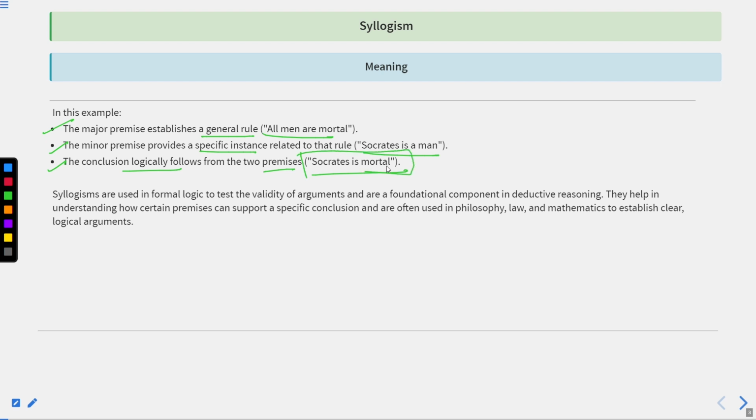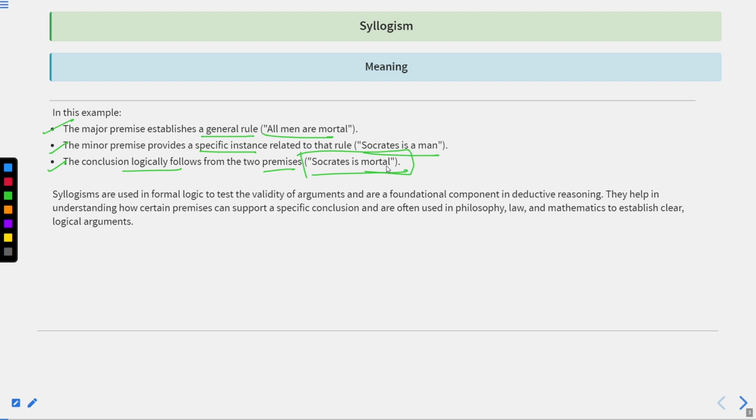I can give you another example for a better understanding. If you say that all men are mature, or all men wear black shirts, this can be one example of a general rule: all men wear black shirts. Now, Rajiv is a man. If Rajiv is a man, and we say that all men wear black shirts, then what can we infer from that statement? What do we understand from that statement?